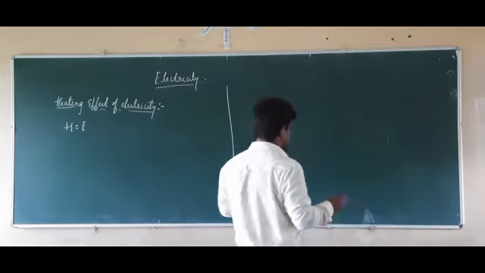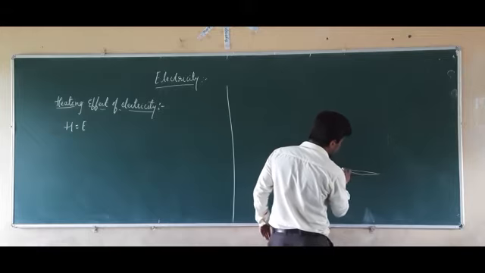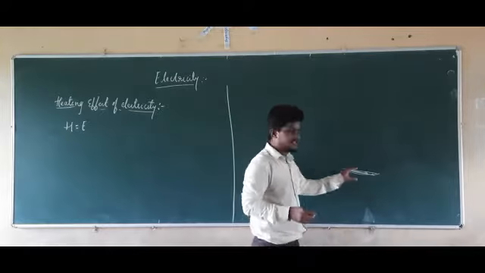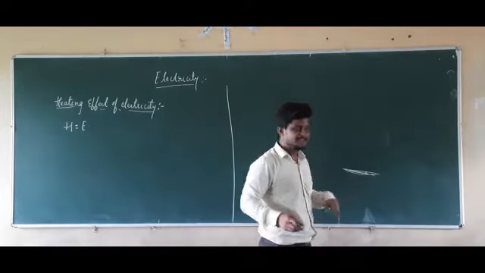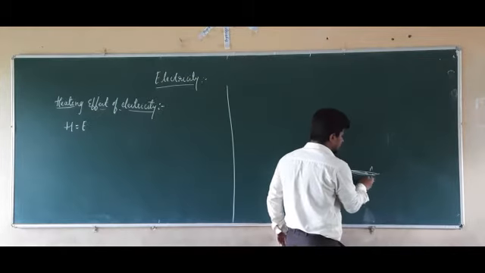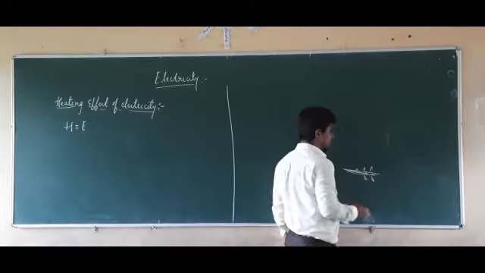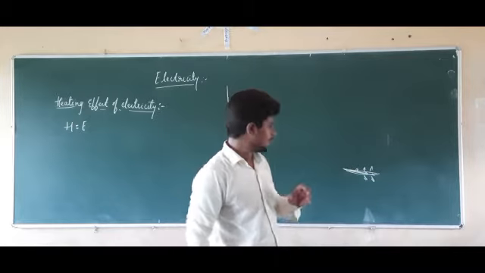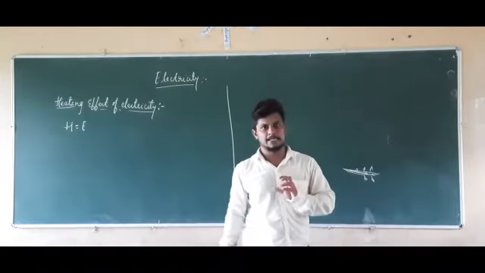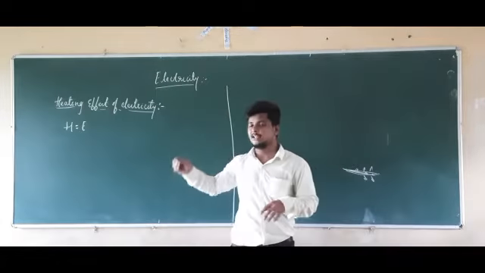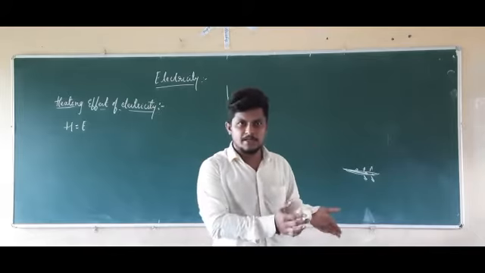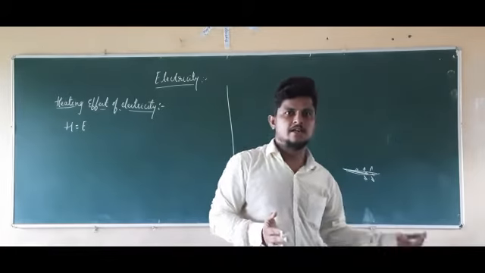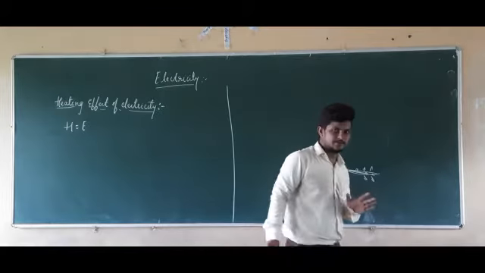Now if you take an example here, this is the conductor. If there is a continuous supply of electricity through this conductor, it is dissipating heat, or releasing heat. So the amount of electricity is going to measure the heat. Electricity is also a form of energy, and heat is also a form of energy. Electrical energy is converting into heat energy when it passes through a conductor.